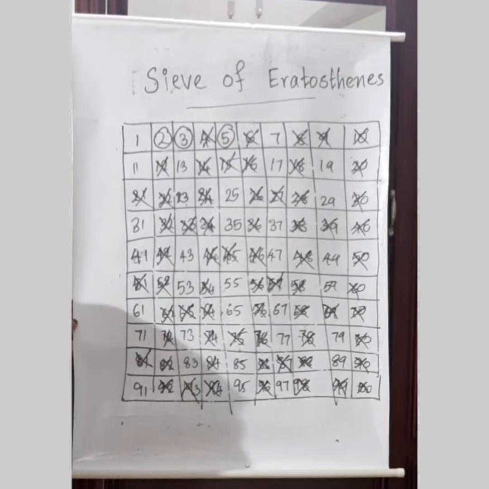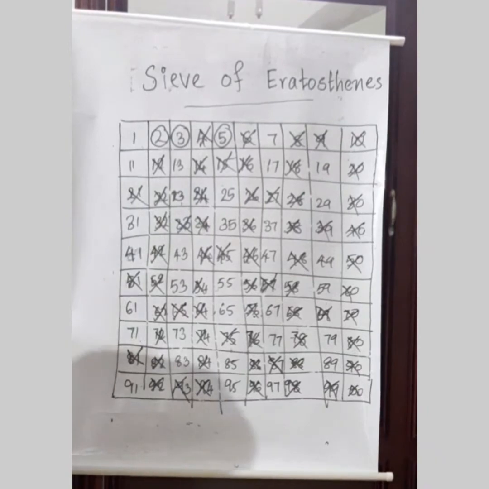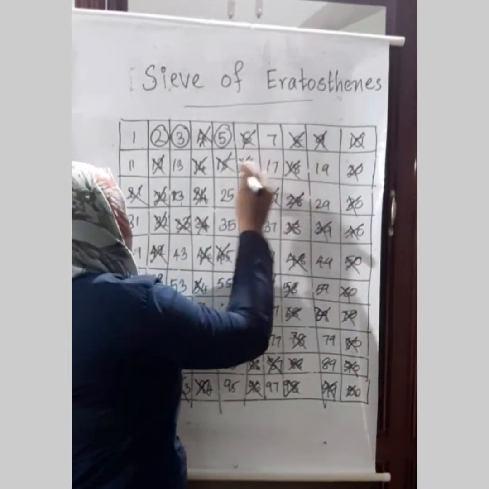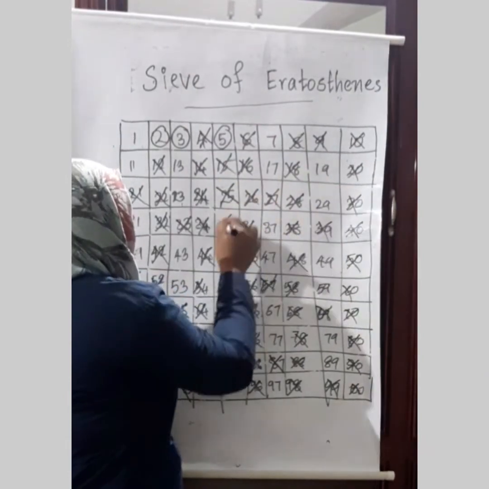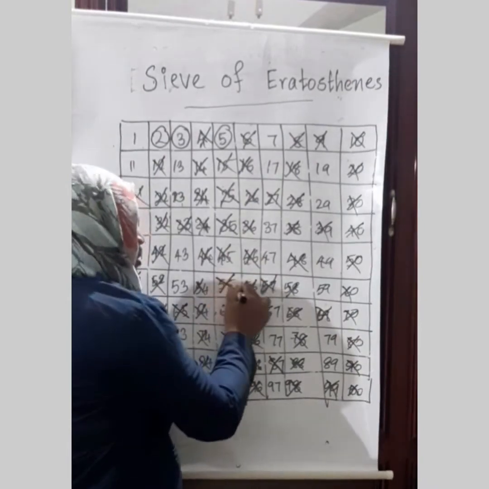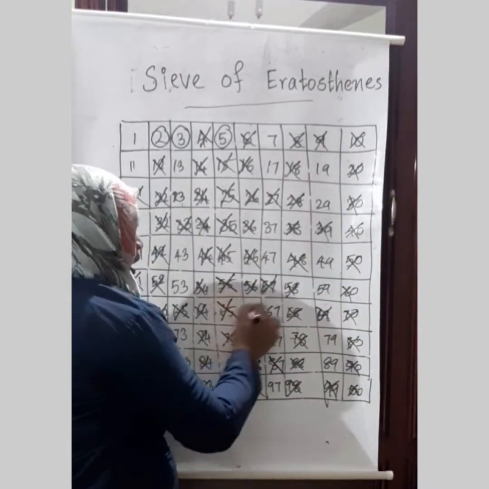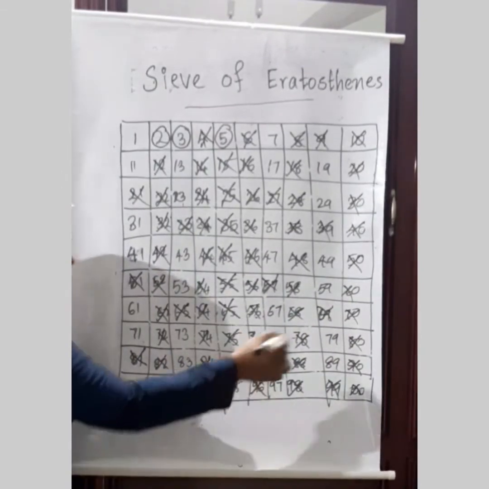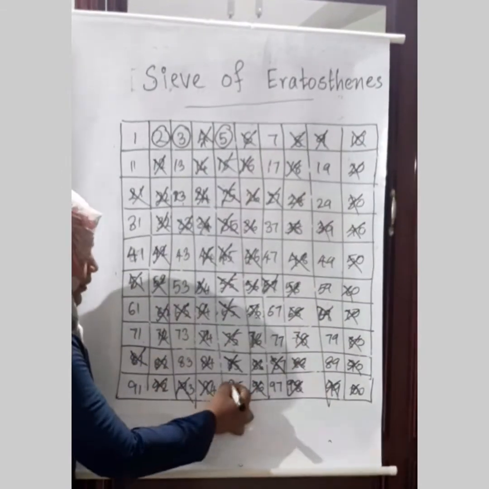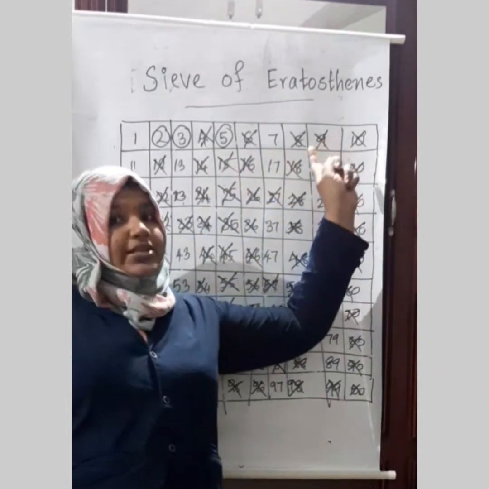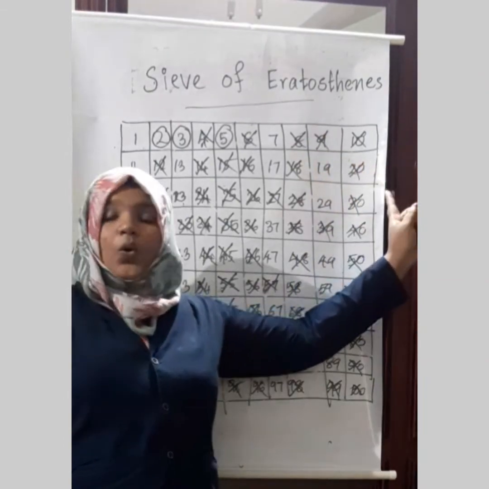Then what is the next step? Yes, you have to cross all the multiples of 5. Which are they? 10, 15, 20, 25, 30, 35, 40, 45, 50, then 55, 60, 65, 70, 75, 80, 85, 90, 95. Then which number is left? 6 is already crossed.